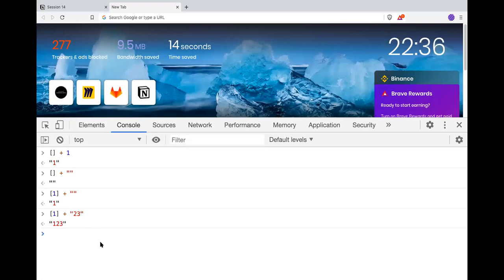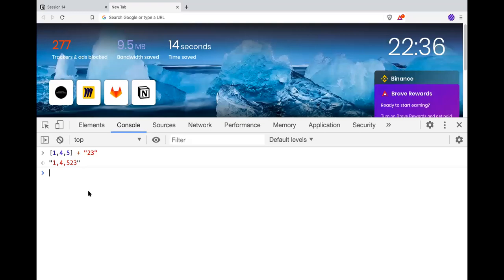So the string 1 plus the string 2 3 will give you 1 2 3, right? If I do something like 1 4 5 in an array, see this, it has the value 145, and it basically creates a string of everything. 1, 4, 5 plus 2 3, so this gives you the output.